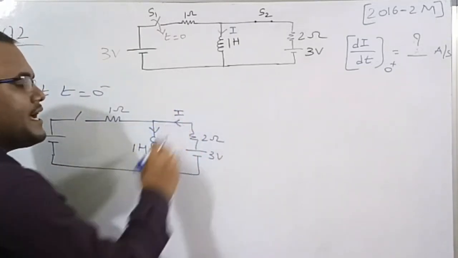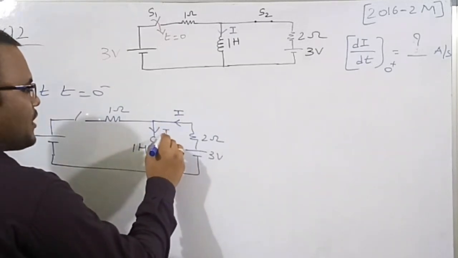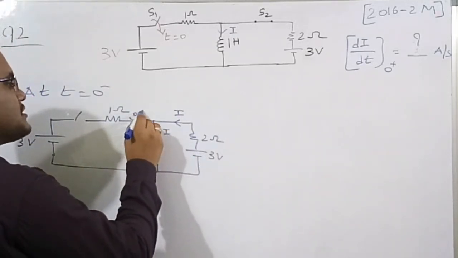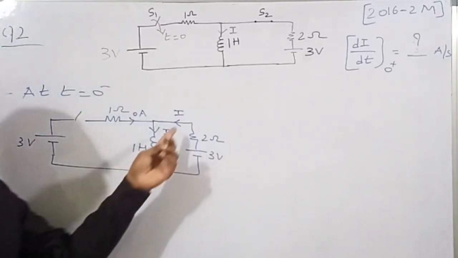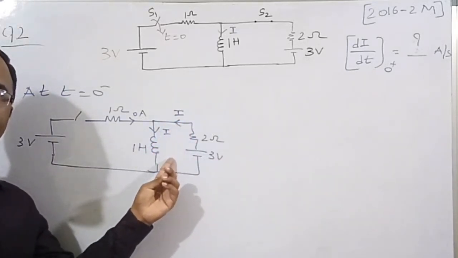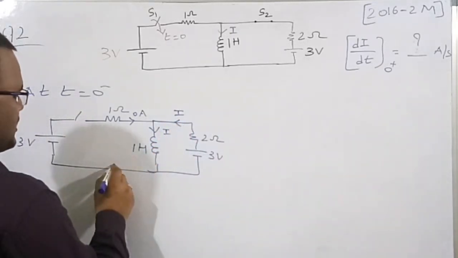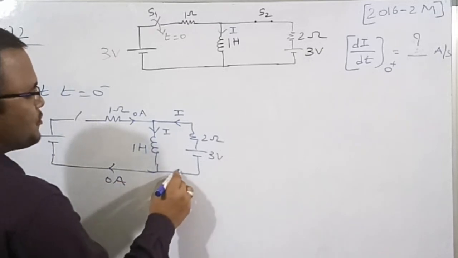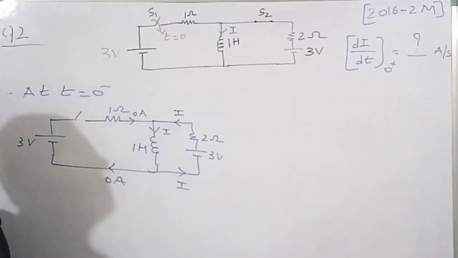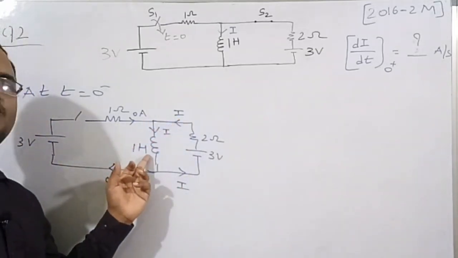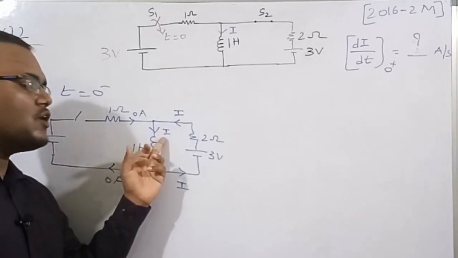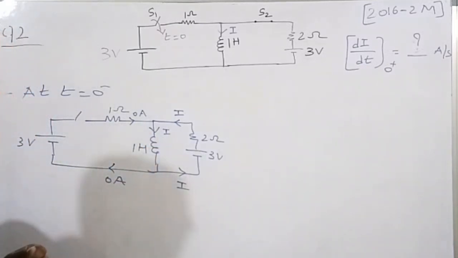Let me assume it is I. So the current in the inductor is also I because the current in the 1 ohm resistor is 0 ampere. Whatever the incoming current is has to be the outgoing current. Suppose this current is I, then the current in the 2 ohm is also I. That is what I am trying to say.